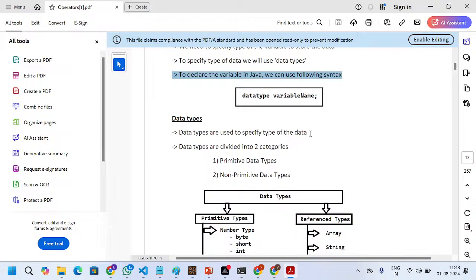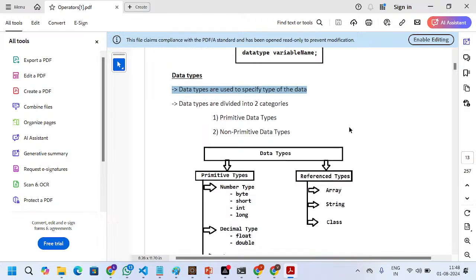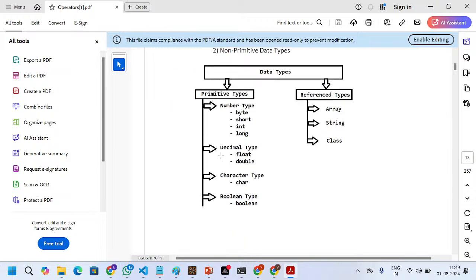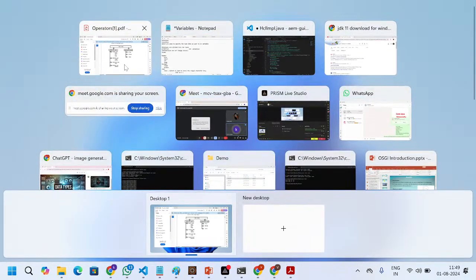Next, data types. What is the first line? Data types are used to specify the type of the data. And data types are divided into two categories. What are the two categories? Primitive data types and non-primitive data types. Primitive data types are categorized into four groups: number type, decimal type, character type, boolean type. Under the number type, you have byte, short, int, long. Under the decimal type, float, double. Under the character type, you have char. Under the boolean type, we have the boolean data type. So why are the reference data types coming into the picture?